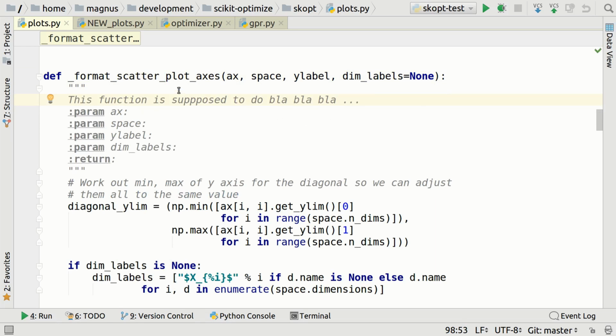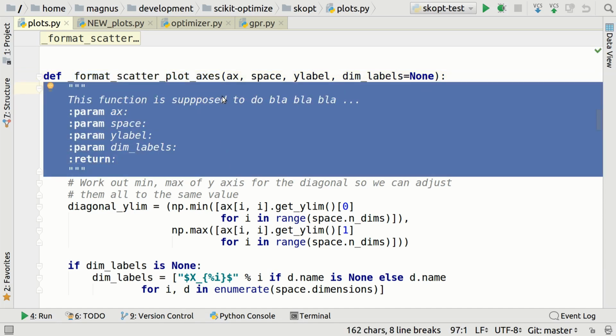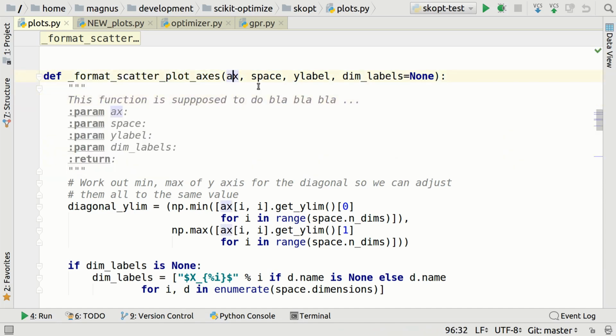Because you might say, oh, the name is so long and fantastic and it explains everything. Fuck you. This name is wrong. This function does not operate on scatter plots, alright? It operates on 2-dimensional matrices of plots in matplotlib. So another problem is that you don't know what these arguments are supposed to be. X. What is that? Is it a hatchet? Space. What is that?